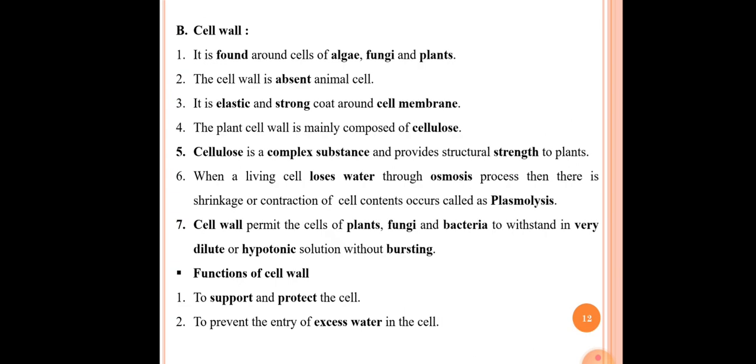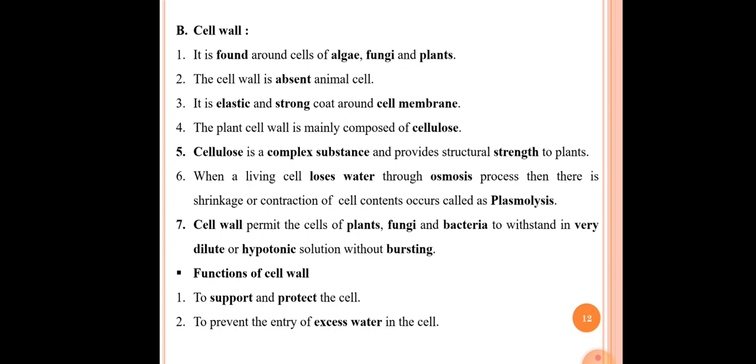So after the plasma membrane or cell membrane, our second part of the cell is the cell wall. The first point in case of cell wall is that it is found around the cells of algae, fungi, and plants. The second point is that the cell wall is absent in animal cell. Already we covered this point. The third point is that it is an elastic and strong coat around the cell membrane.